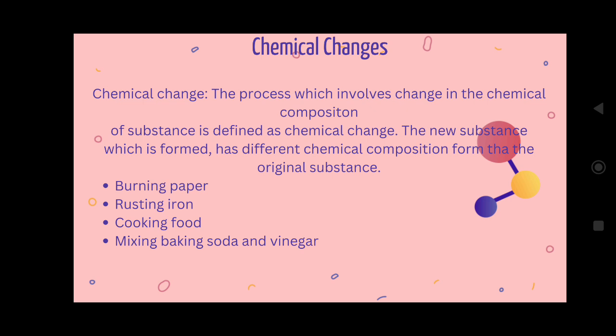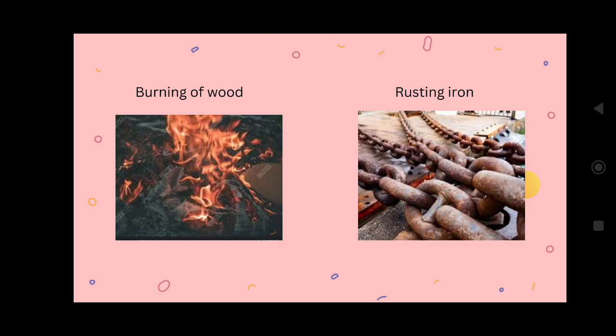What are the examples? Let me take these examples: burning of paper, rusting of iron, cooking food, mixing baking soda with vinegar. Let us see them one by one. Burning of wood, what will happen? Just observe this diagram and let me know. Wood is completely burned. Initially it is wood, after that we are getting ash, which means a complete change.